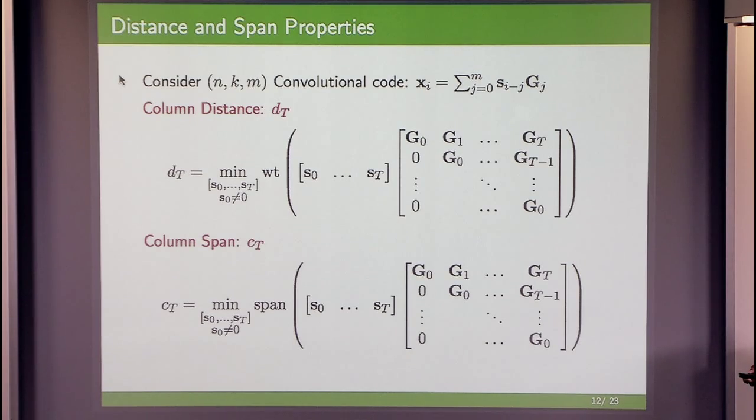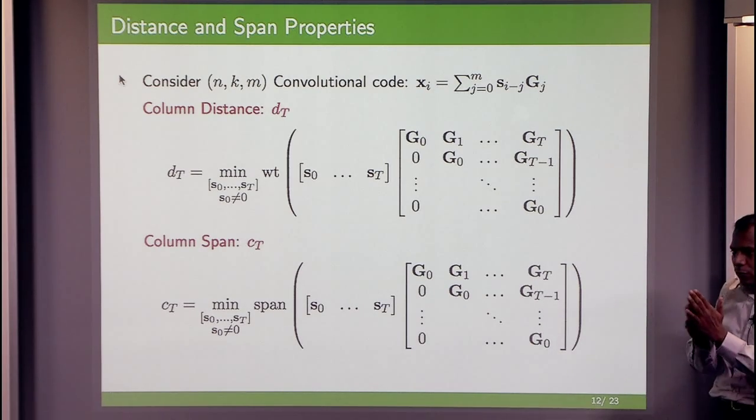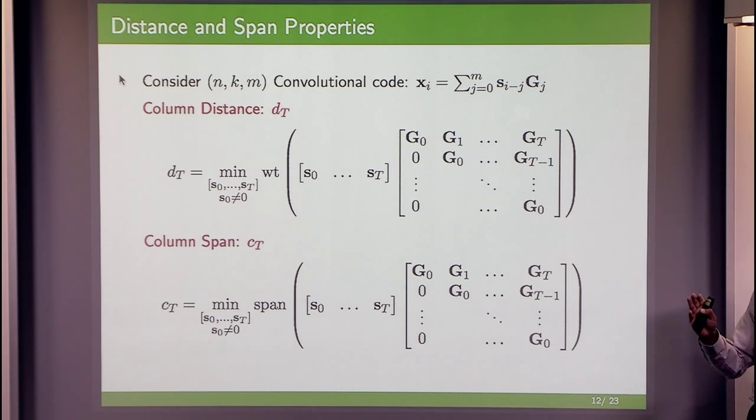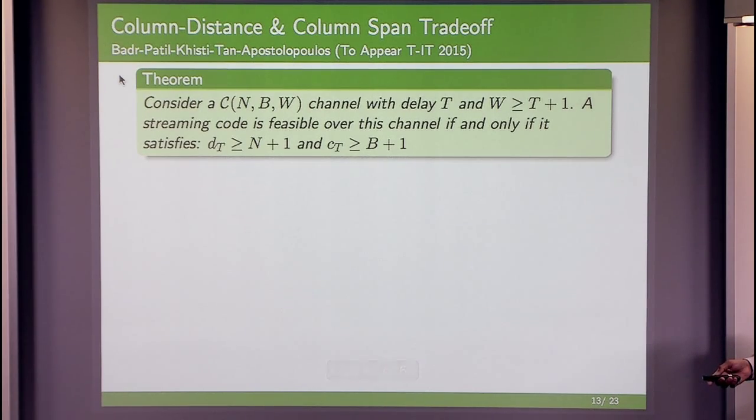Another metric we need is the column span. The column span of a code is defined in a very similar way as the column distance, except you look at the span length, so the interval from the first non-zero symbol to the last non-zero symbol, and find the code with the smallest span. So that is the column span. And these properties can be shown to be directly related to the error correction over the sliding window model. We can show that a code is feasible over such a channel if and only if the column distance is greater than n plus 1 and the column span is greater than or equal to b plus 1.